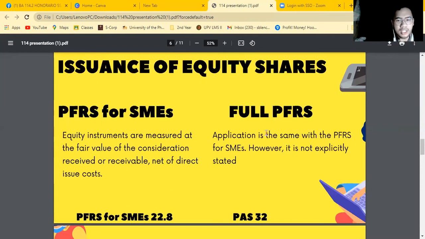However, full PFRS is not as explicit as the PFRS for SMEs, which states that equity instruments are measured at the fair value of the consideration received or receivable net of direct issue cost. That is PFRS for SMEs 22.8, while again for the full PFRS, PAS 32.